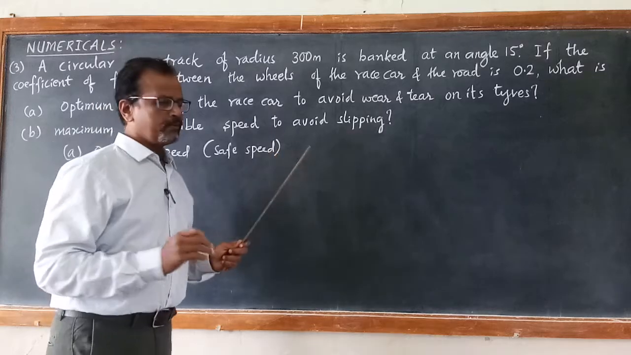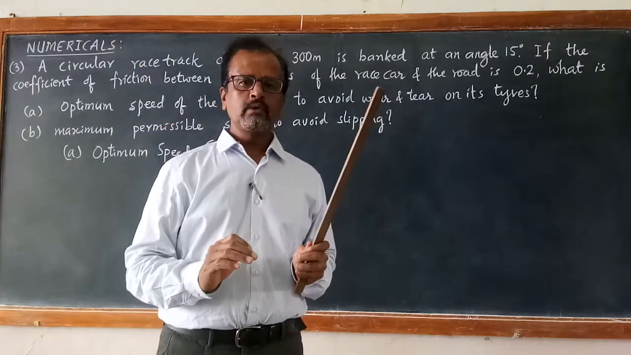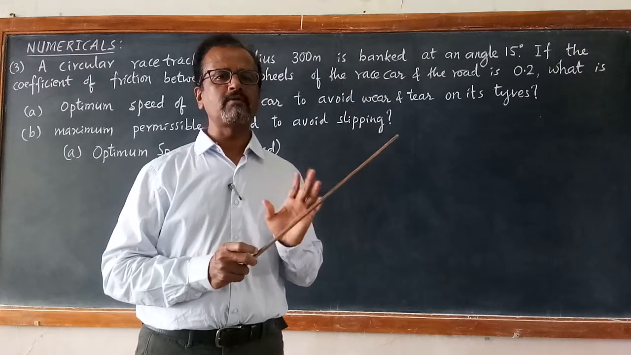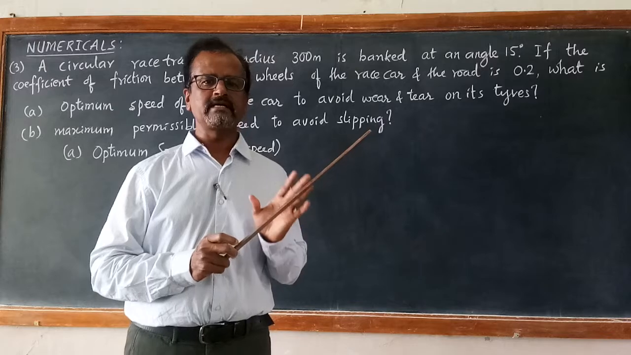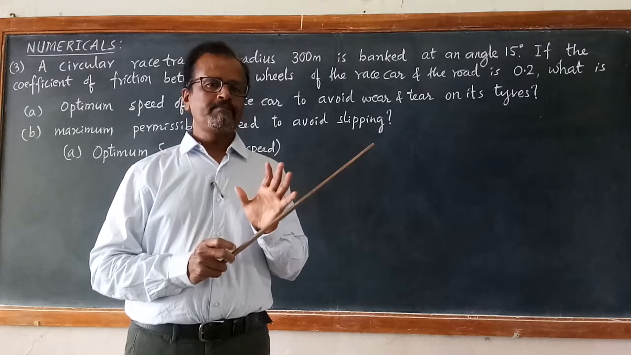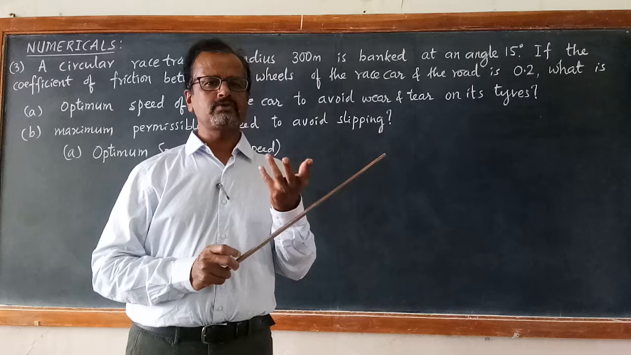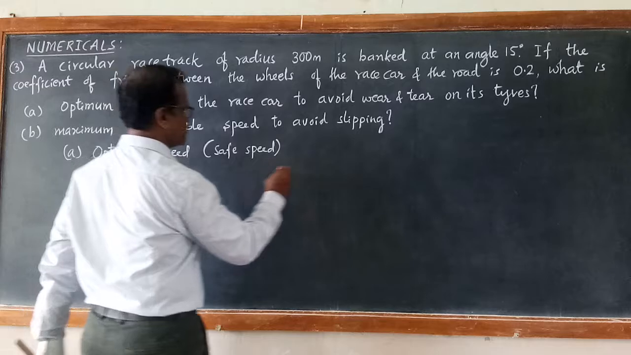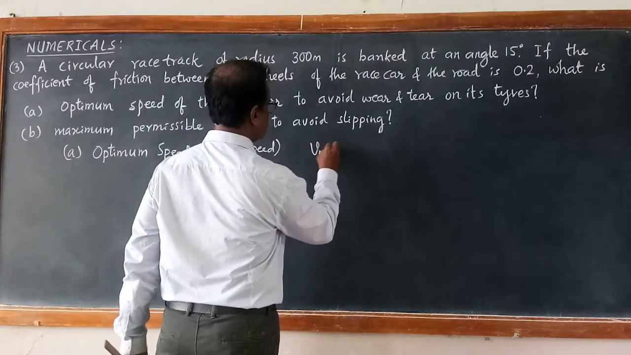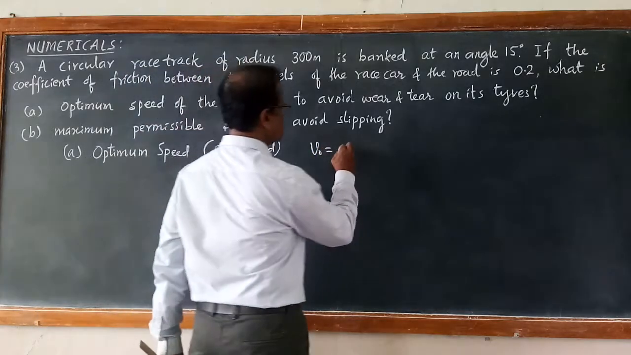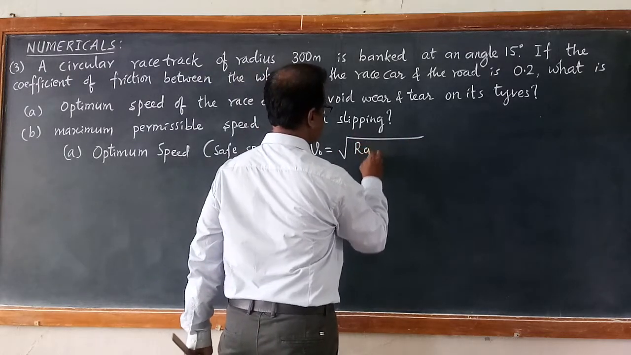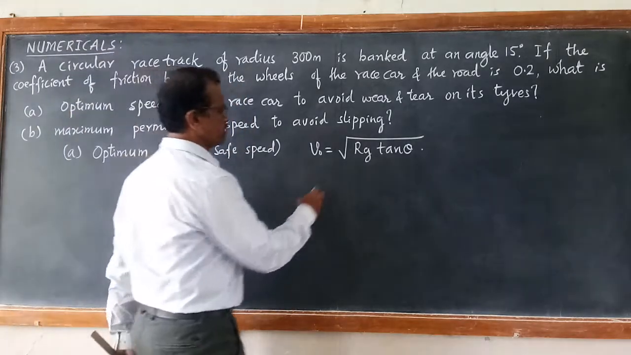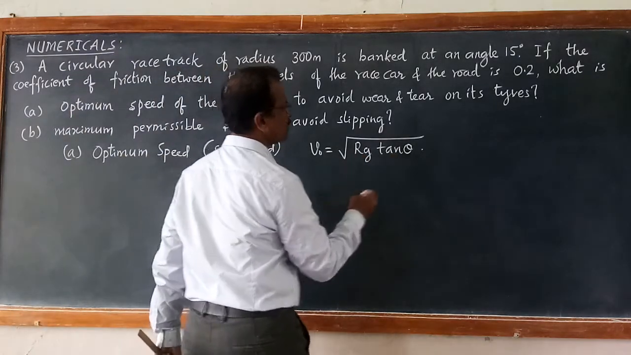When the vehicle is going with the optimum speed, only the horizontal component of the normal force provides the necessary centripetal force, and the friction component should be taken as 0. So mu s should be taken as 0. For the optimum speed, if mu s is taken 0, we get v naught equal to, as we derived earlier, square root of rg tan theta. Just substitute the values of r, g and the angle of banking.